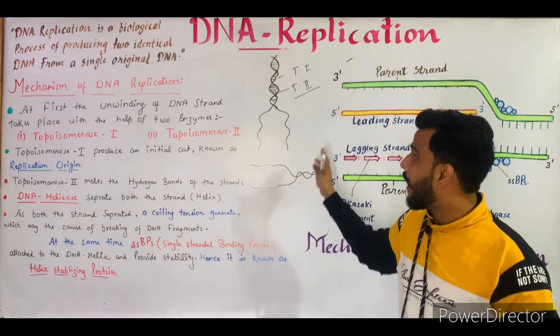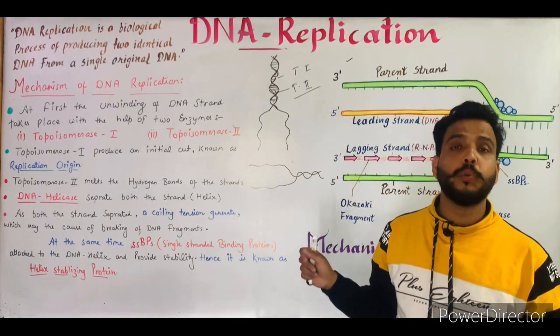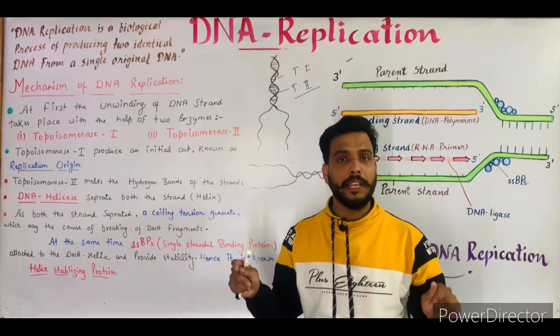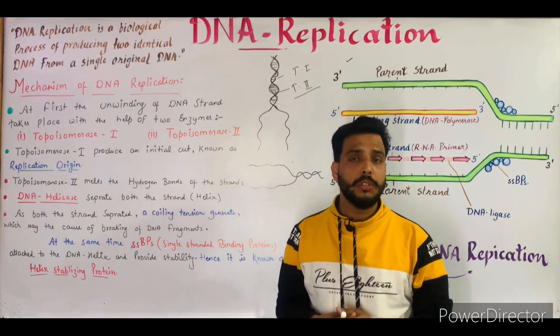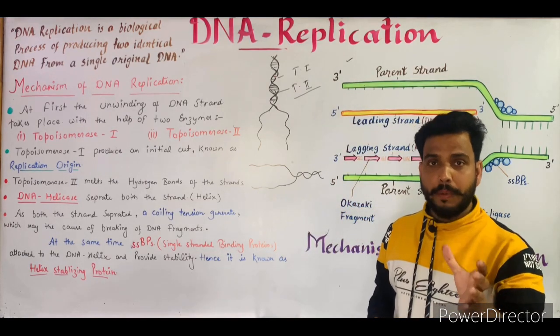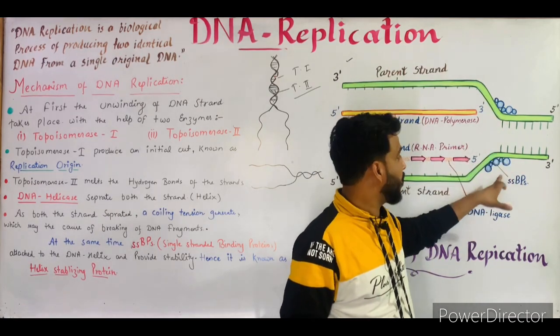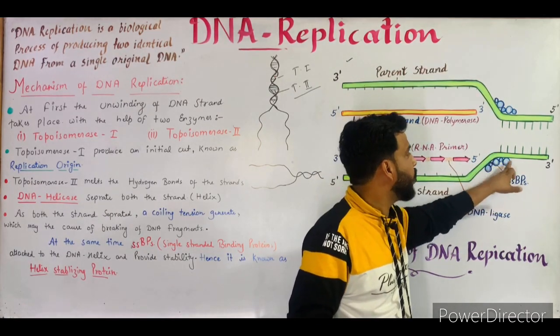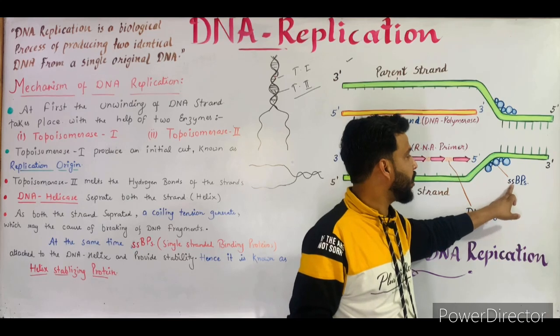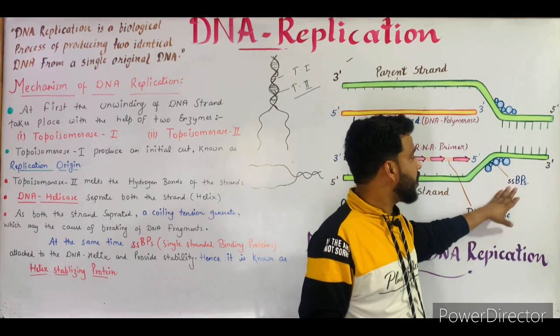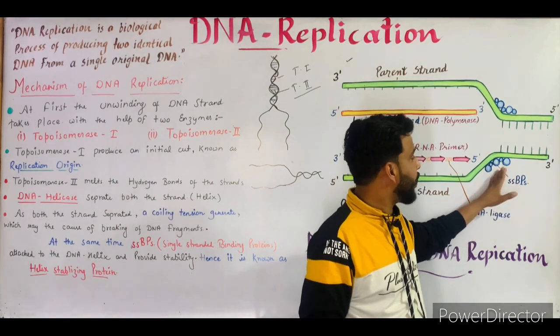Now after that, as both the strands are separated, a coiling tension is generated that may be the cause of breakage or the breaking of the DNA fragments. So to avoid this, a stabilizing protein arises and attaches to the DNA helix. As you can see in the diagram, I made these blue colored molecules, which are known as single stranded binding proteins. To avoid the coiling tension, this protein stabilizes the DNA helix.